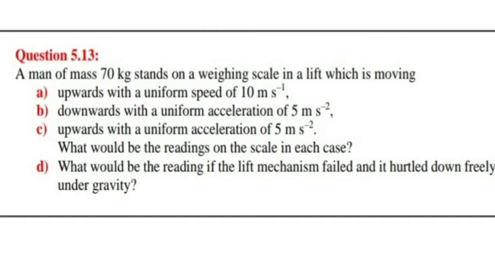Now coming to question 5.13. A man of mass 70 kilogram stands on a weighing scale in a lift which is moving upwards with a uniform speed of 10 meter per second, downwards with a uniform acceleration 5 meter per second square, upwards with a uniform acceleration 5 meter per second square. What would be the readings on the scale in each case? What would be the reading if the lift mechanism failed and it hurled down freely under gravity?